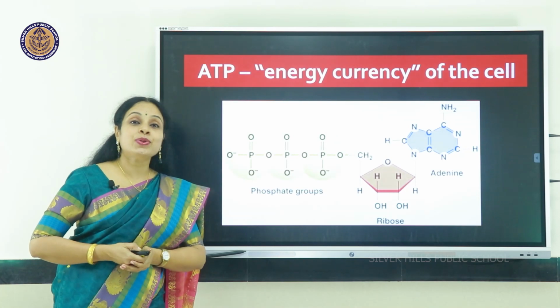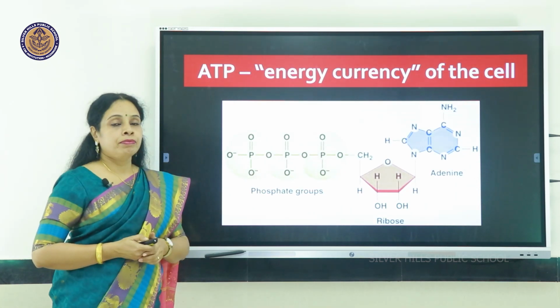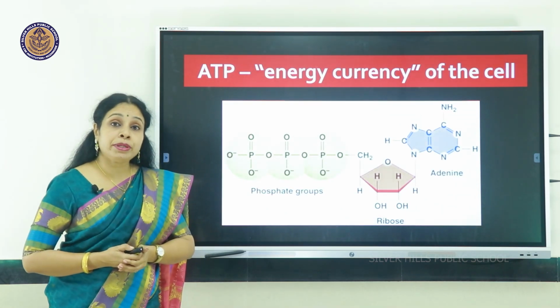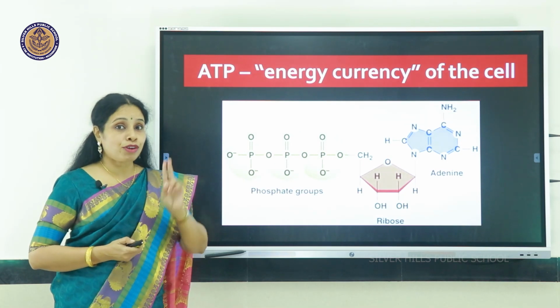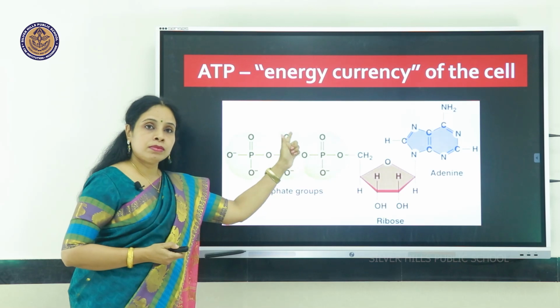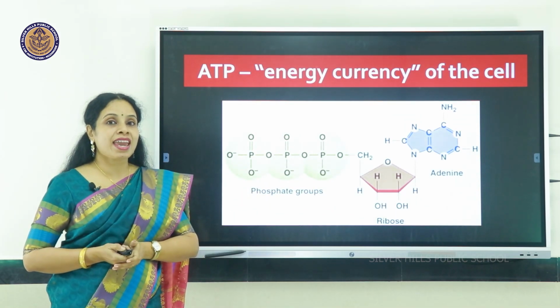So that is adenosine triphosphate, or what we call ATP. If one of this phosphate is lost, it becomes ADP, adenosine diphosphate. And if it is having only one phosphate, then it will be called adenosine monophosphate, or AMP.